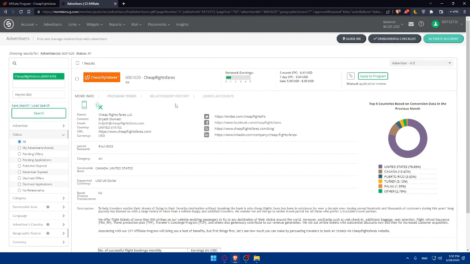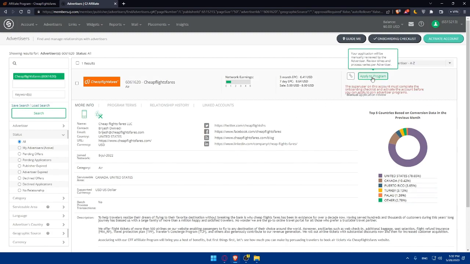And as you can see from here, we can simply click on activate account or apply to program so we can apply to their program. As you can see, they are telling me here that the super user on this account must complete the onboarding checklist. So I'll have to complete this and click on apply to program if I want to apply for this program, as an example. And of course, from here, you'll be able to see a lot of other stuff on this dashboard. So simply you can activate the account, then apply to the program whenever you want.